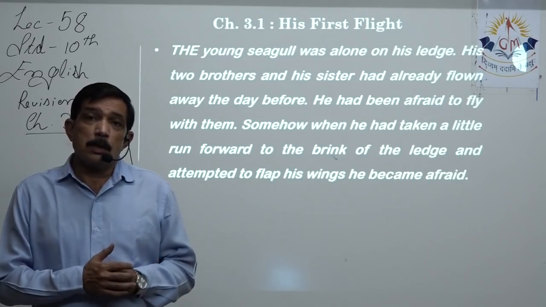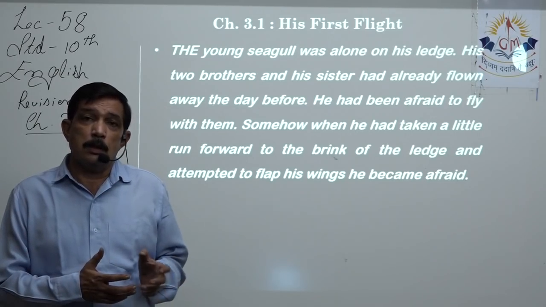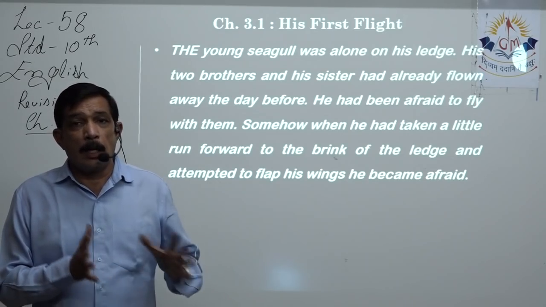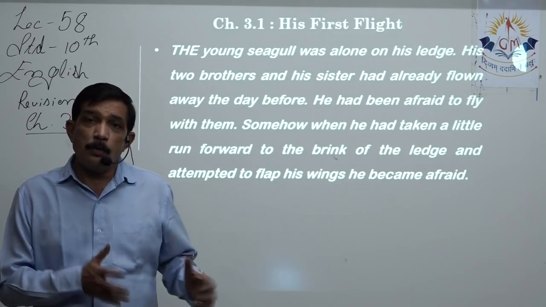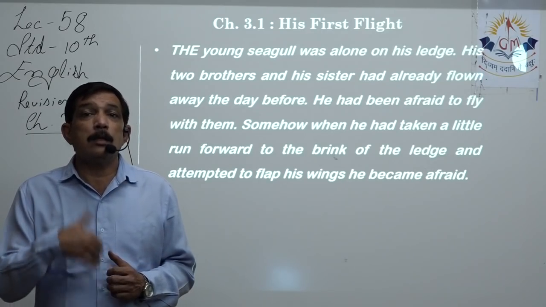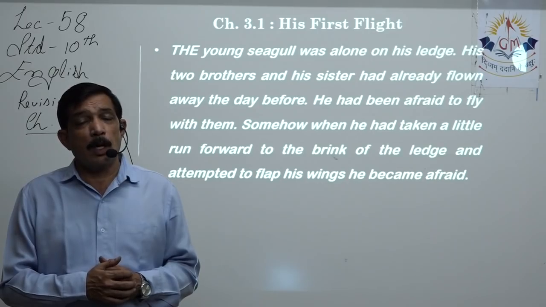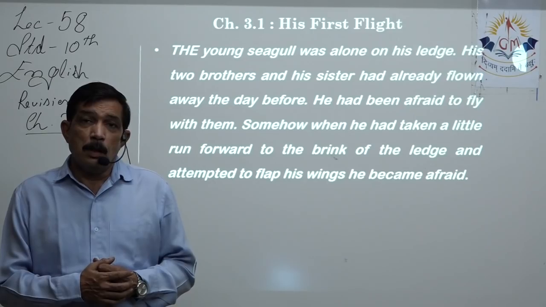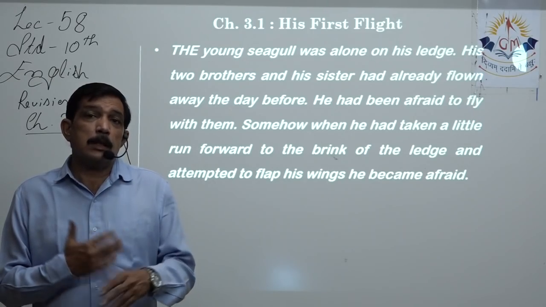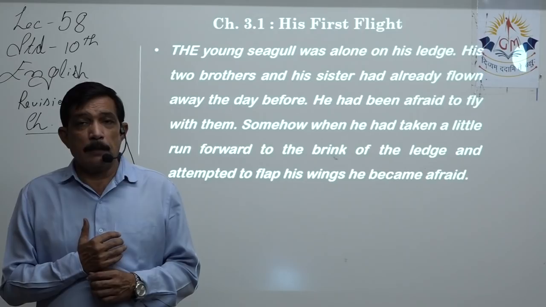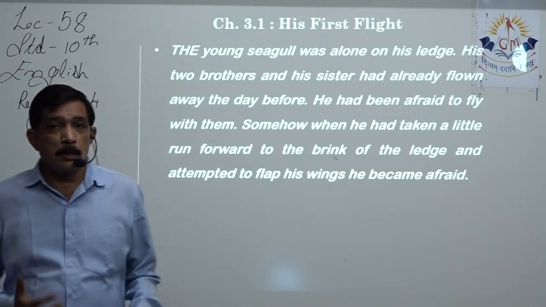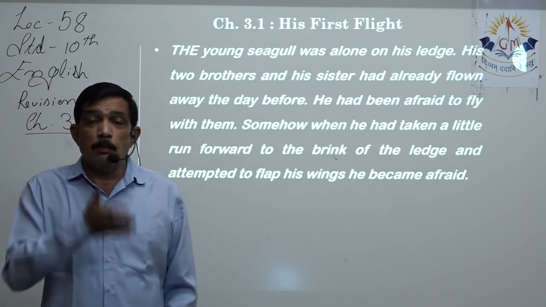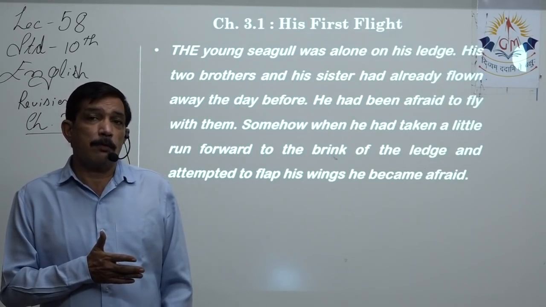The rest of the siblings, that means the other seagulls who had hatched from the eggs and had grown up along with him, learned for the first time how to fly the previous day. But because this young seagull faced some difficulty, when we started with this lecture, we understood what is the meaning of ledge and what is the meaning of cliff.